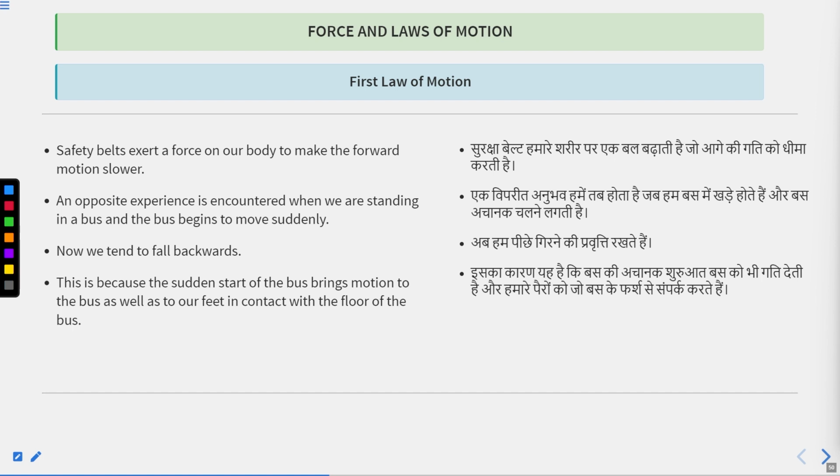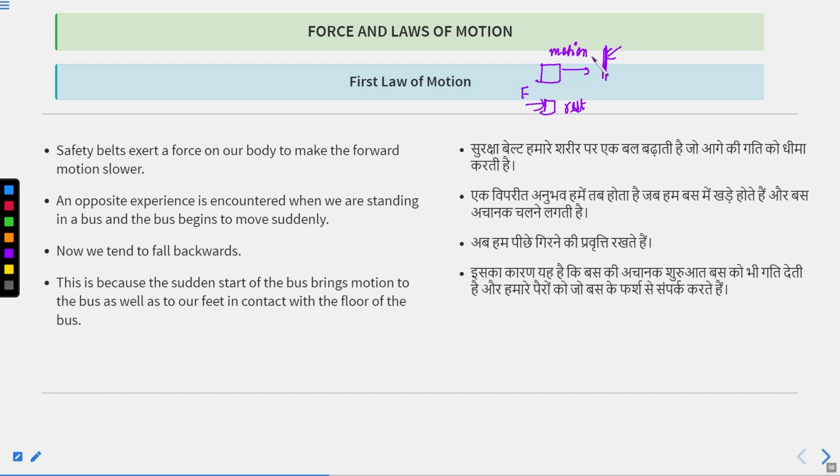It means that objects in the state of motion or rest will stay in that state unless you apply an external force to change motion into rest, or to change the rest state into a motion state.